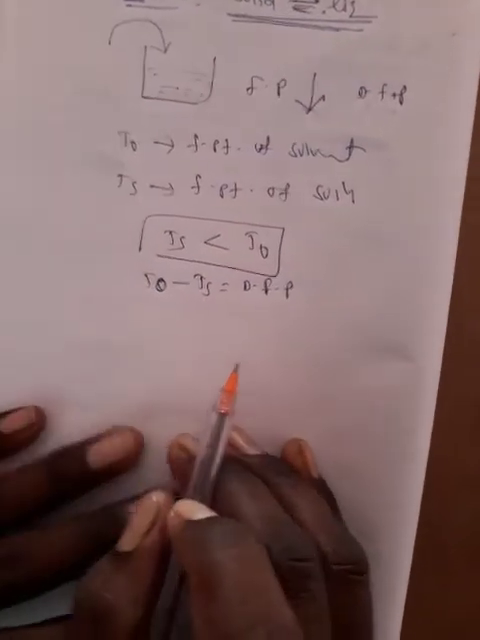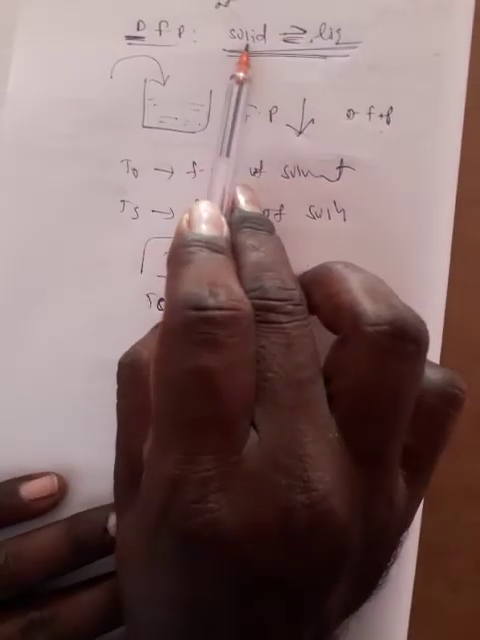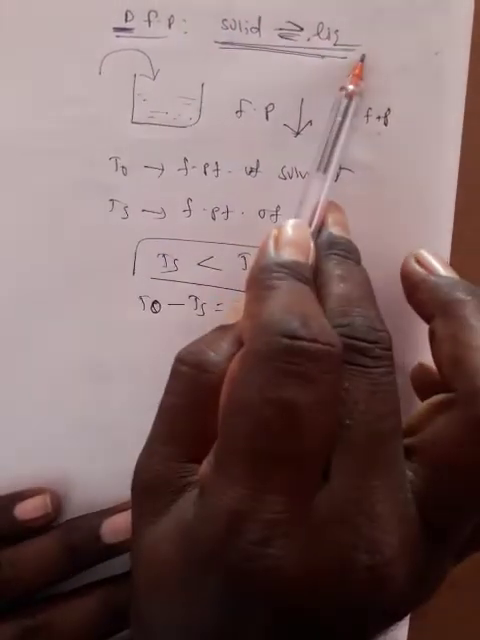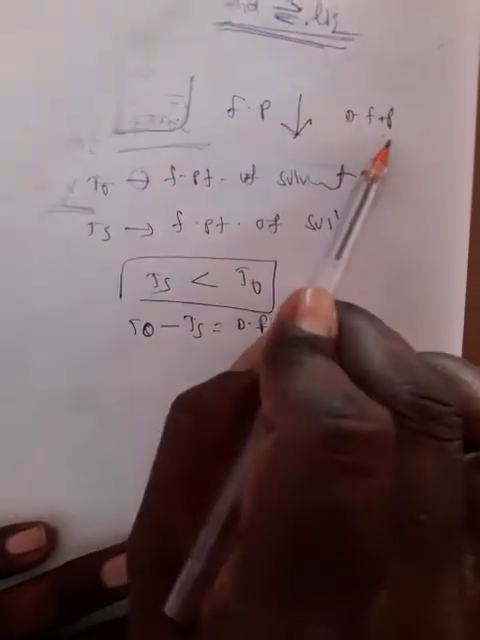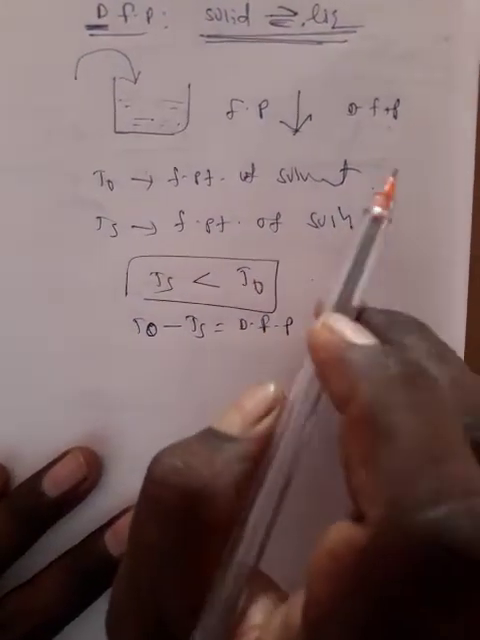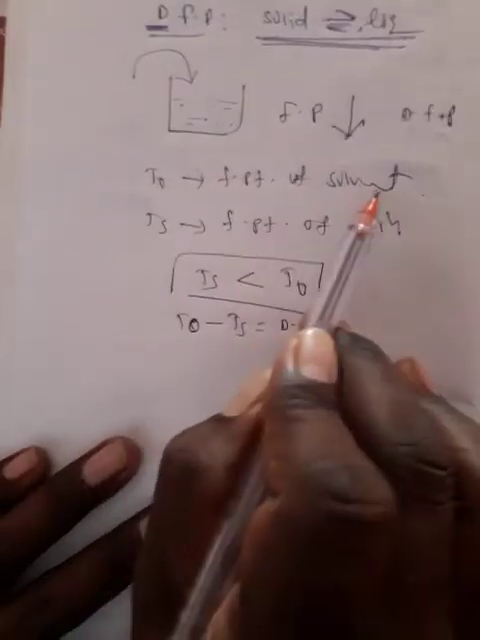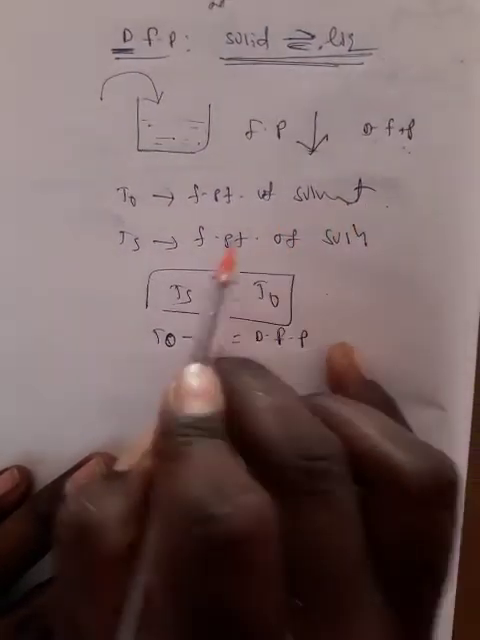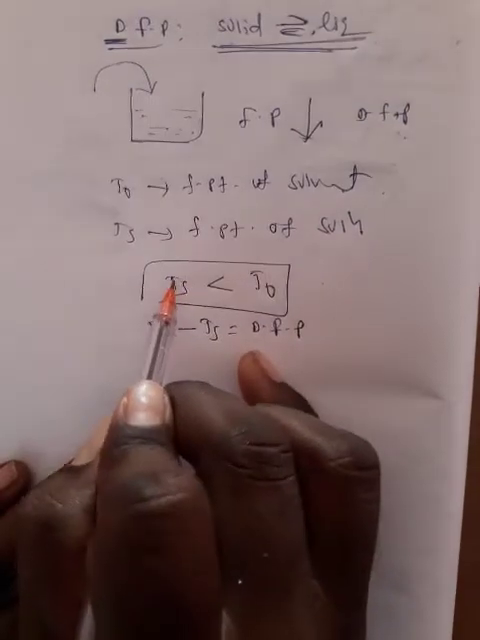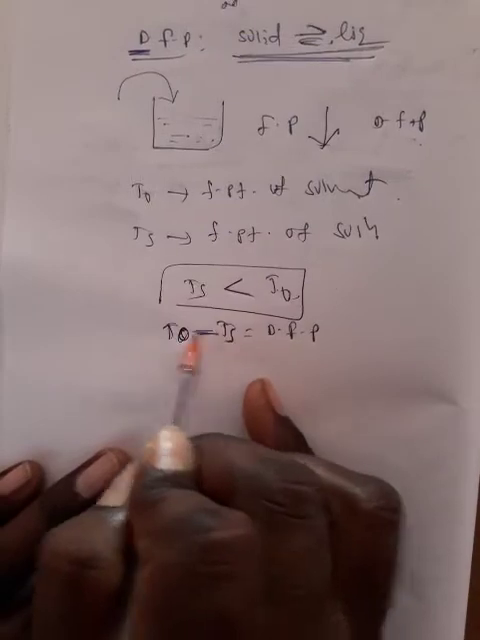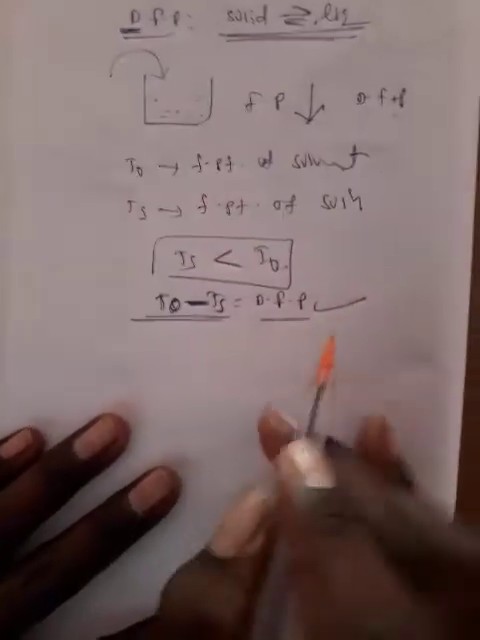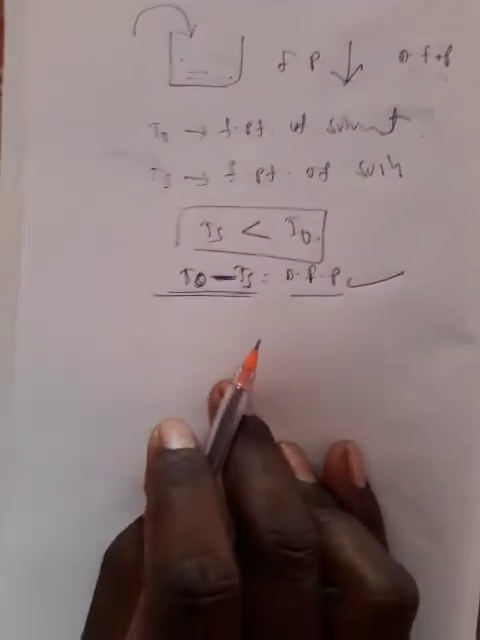Very simple. Once again, freezing point means the temperature at which solid and liquid are both in equilibrium. What is the depression in freezing point? When a non-volatile solute is added to the solvent, the freezing point will decrease. Here the freezing point of the solution is less than that of the solvent, that means Ts is less than T0. So T0 minus Ts, this difference is called the depression in freezing point. Right?